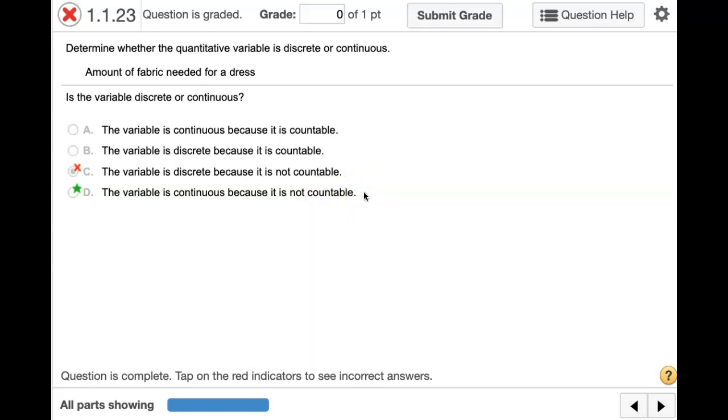Again, another example for discrete would be your shoe size. You could be a 0, 1, 2, 2.5, right? It's not an infinite amount of values.